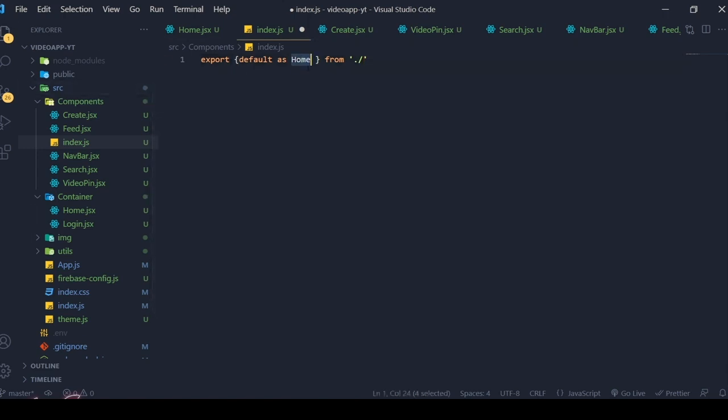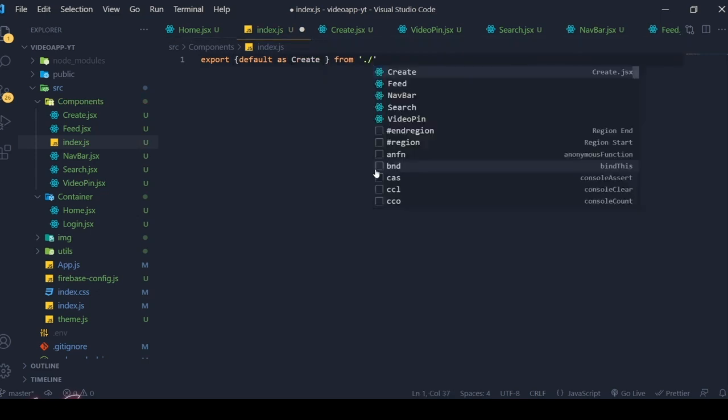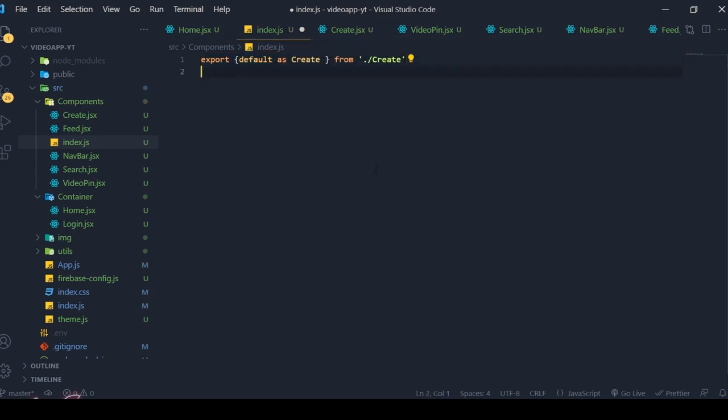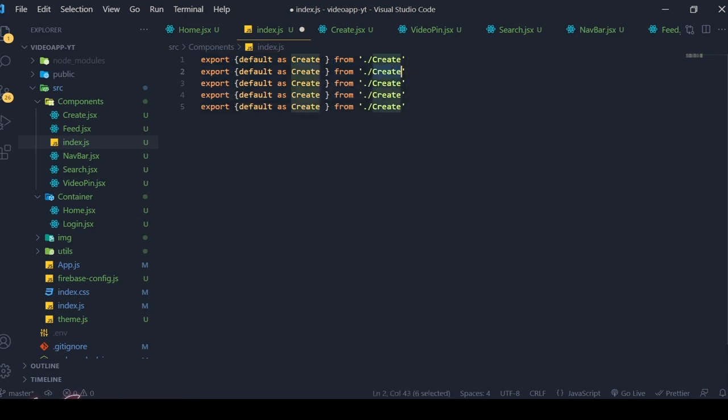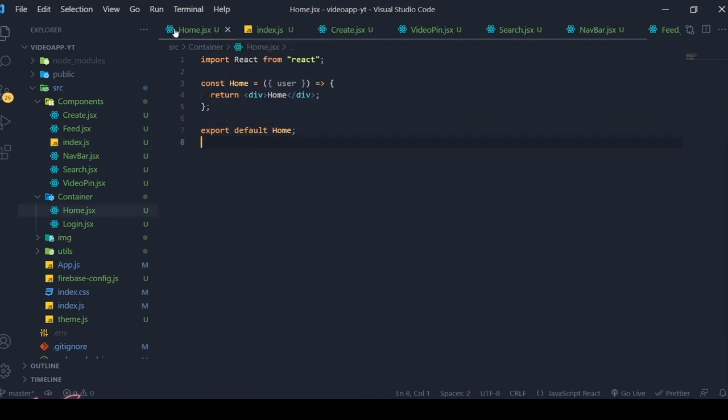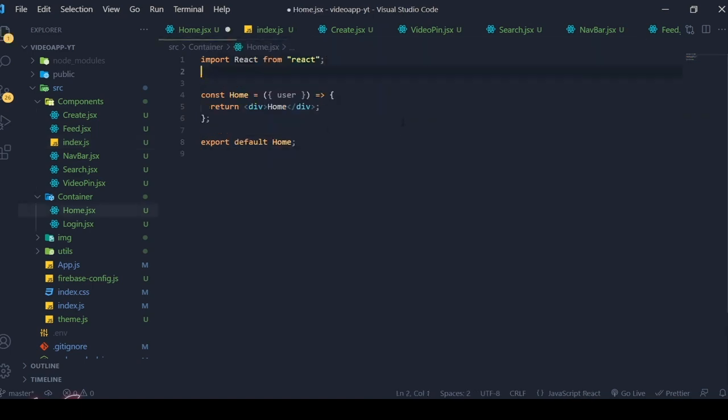home, which we already have. What we need next is create, /create. Copy the changes, paste it a few more times, and then we need to add feed, then navbar, then search, then video pin, save the changes. So this will be added. Now let's go back to the home component and import it.